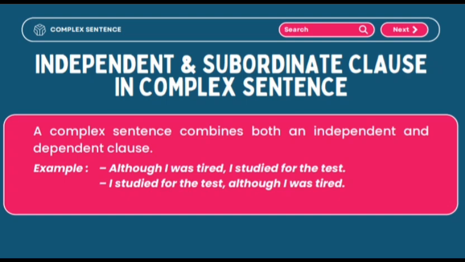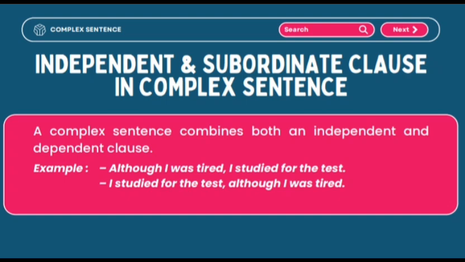Independent and subordinate clause in a complex sentence. A complex sentence combines both an independent and a dependent clause. Example, first: although I was tired, I studied for the test. Second: I studied for the test although I was tired.